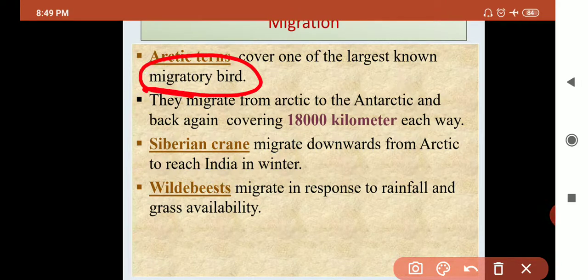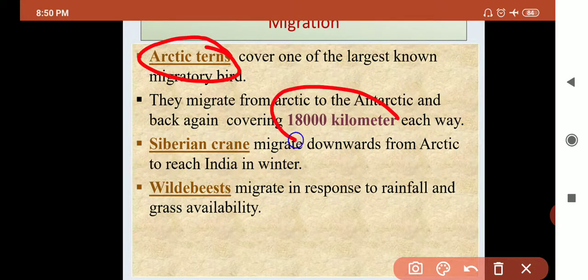If a question is asked which one is the largest migratory bird, then your answer is Arctic tern. It is a bird that can migrate 18,000 kilometers: 9,000 kilometers up and 9,000 kilometers down. So they are migrating 18,000 kilometers.